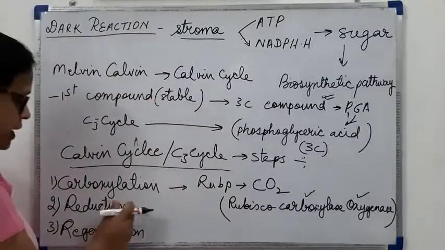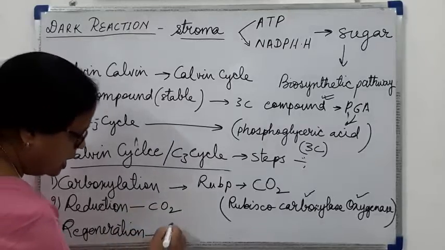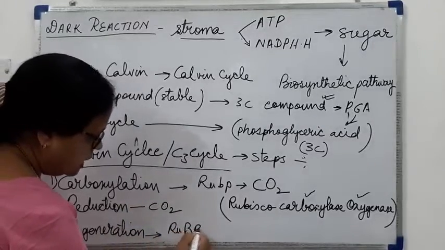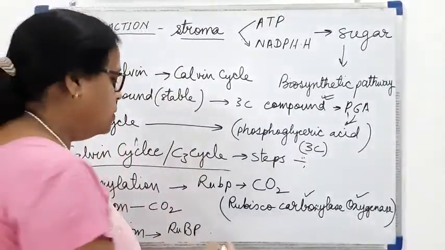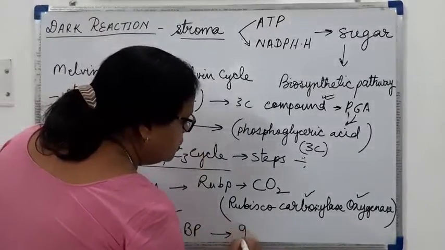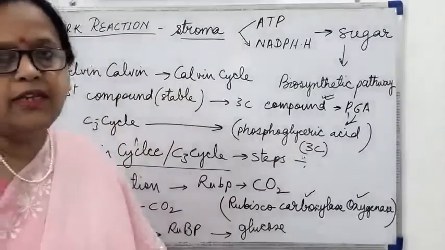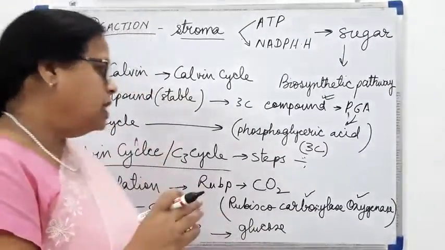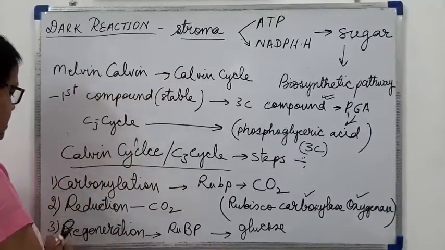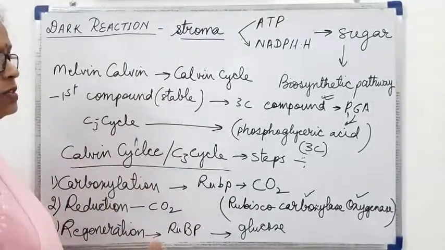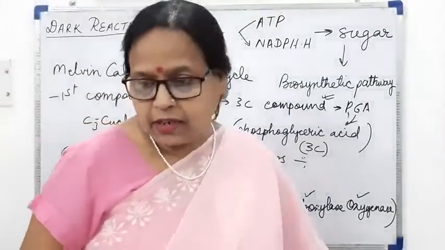Then in the reduction, the CO2 is reduced, and in the regeneration, RUBP is again regenerated after the formation of glucose. So at the end of the cycle, glucose is formed and RUBP is regenerated. So the dark reaction or the Calvin cycle completes in these 3 steps. Now we are going to study the 3 steps, how the cycle is completed.